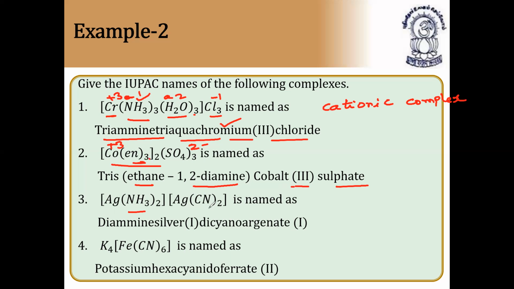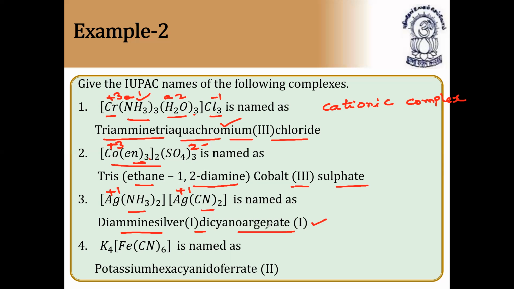Next, it is nothing but 2 complexes. [Ag(NH3)2] and [Ag(CN)2]. It is named as diamminesilver(I) and dicyanoargentate(I). Dicyano means two cyano. Diammine means two. Silver one, silver one. In both the complexes, it is +1 as well as +1.